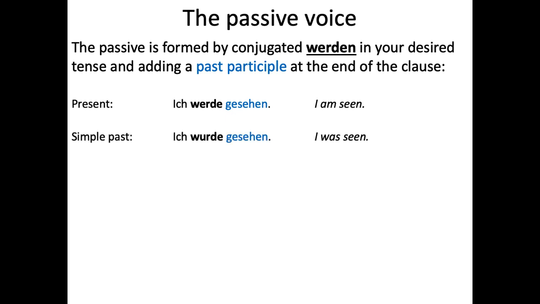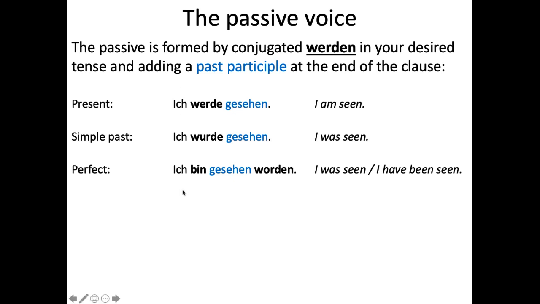So what if we want the simple past? We just take our werden and we conjugate it in the simple past because we want simple past passive. So ich wurde gesehen, I was seen, simple past. Ich bin gesehen worden, I was seen or I have been seen. This is the irregularity in the passive where you would normally want, like to make the passive, you need to conjugate your werden in your desired tense and then past participle.